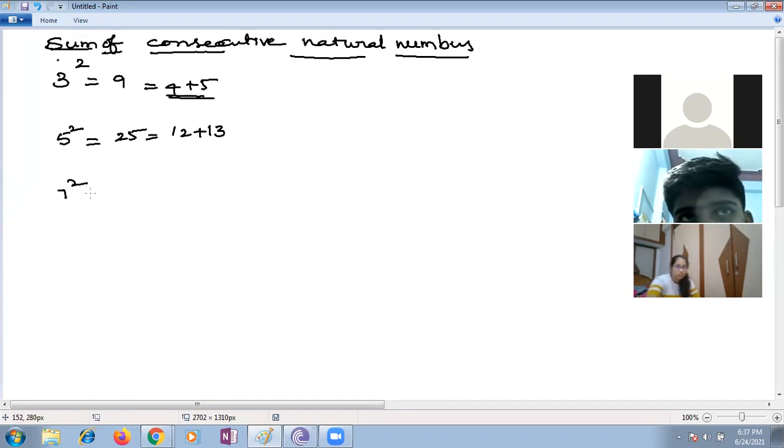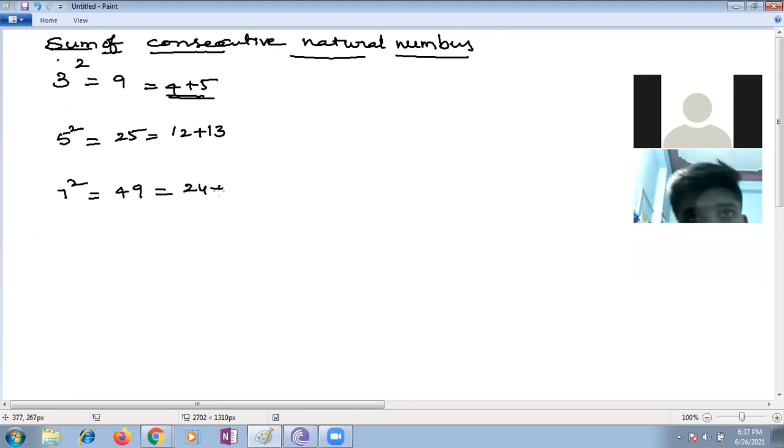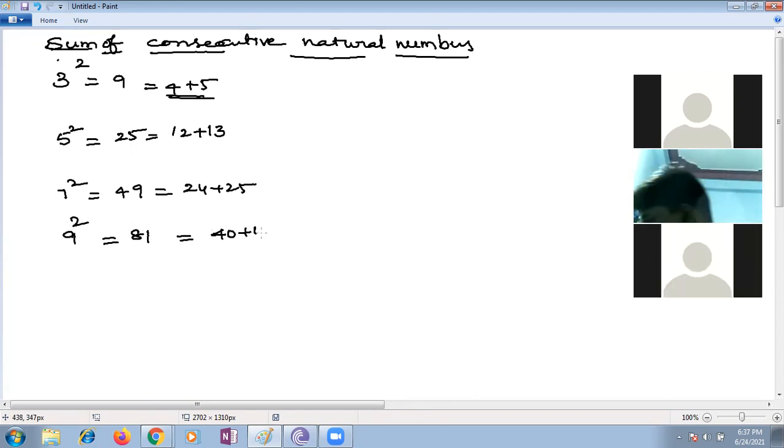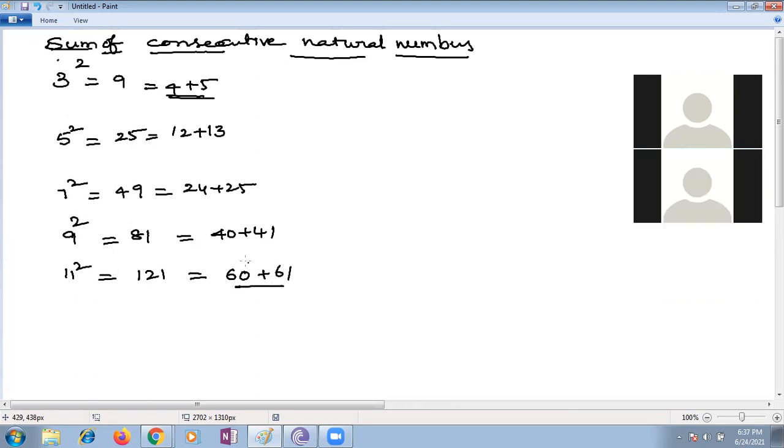7 square can be written as, any one of you? 7 square is 49. How? 24 plus 25. The same way I'll write more so that you can understand the inner formula behind this. 9 square can be written as 81. 81 can be written as 40 plus 41. 11 square is 121, which is 60 plus 61.